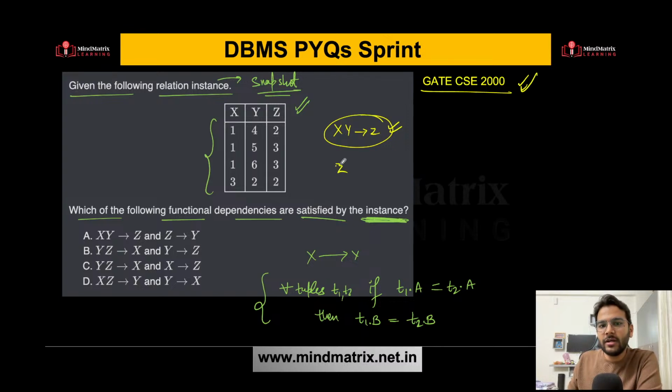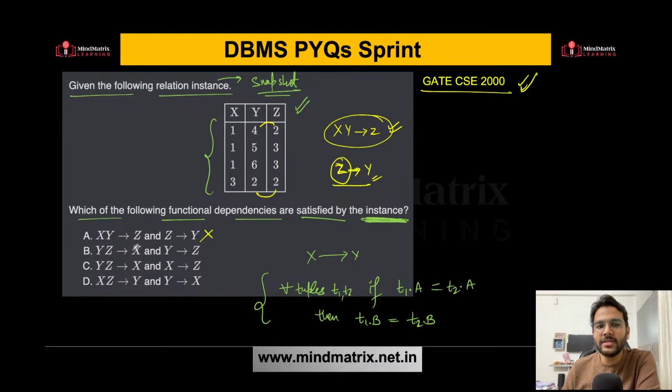xy determines z, it is fine so far. What about z determines y? 2 determines 4 and here 2 determines 2. Is it possible? Z should uniquely identify y. If I'm saying z determines y, that means z should be able to uniquely identify y. Here z having value 2 determines 4, and here 2 determines 2. So that is not possible. This functional dependency is not satisfied by the instance.